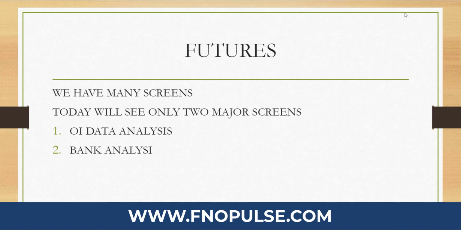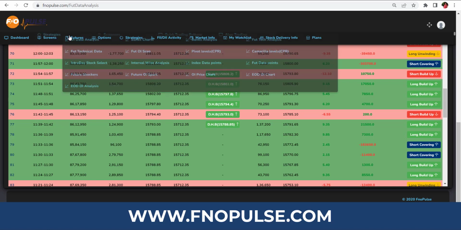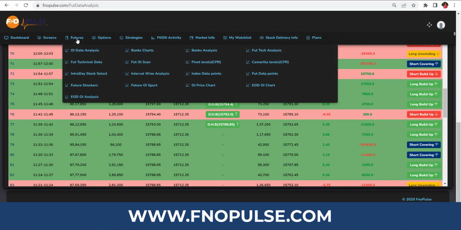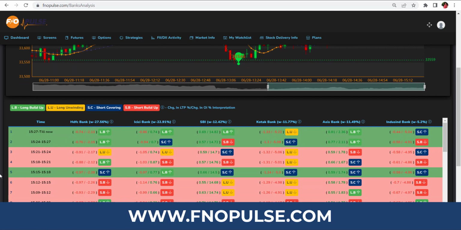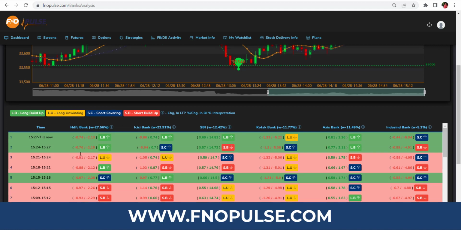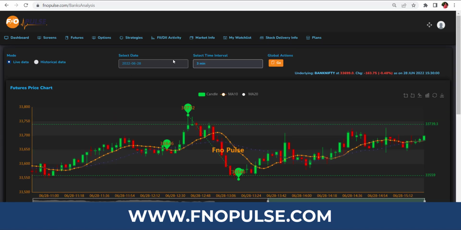Bank analysis. We're going to analyze the banks now. In futures, you have to go for bank analysis. HDFC Bank, ICICI Bank, SBI, Kotak Bank, Axis Bank, and IndusInd Bank. These banks play the major role in Bank Nifty. So according to this, you can understand how the market keeps going intraday.